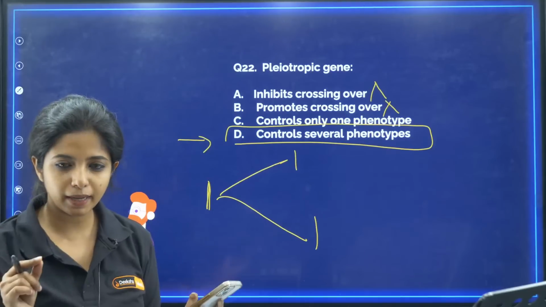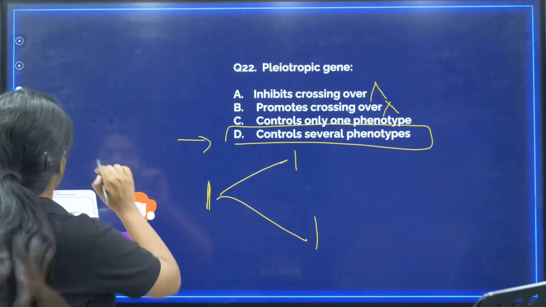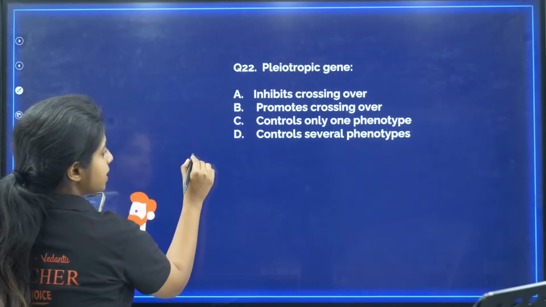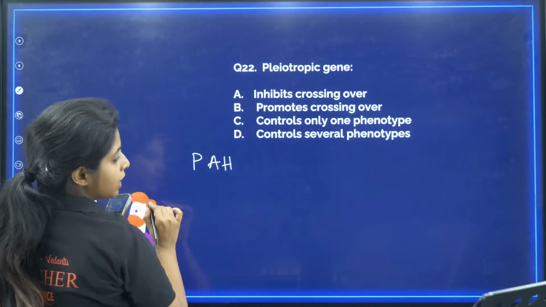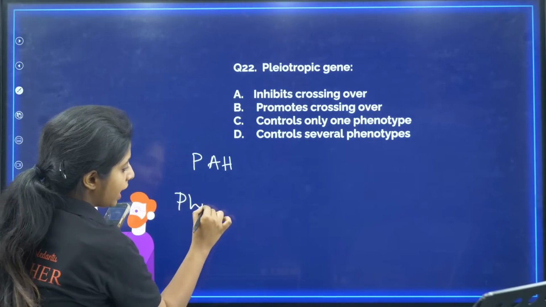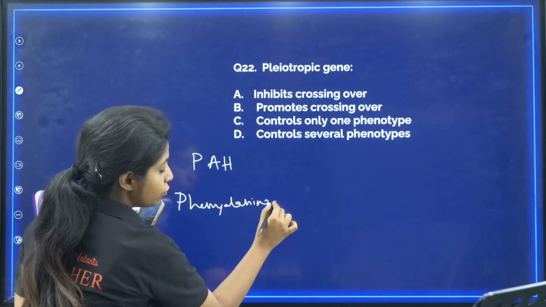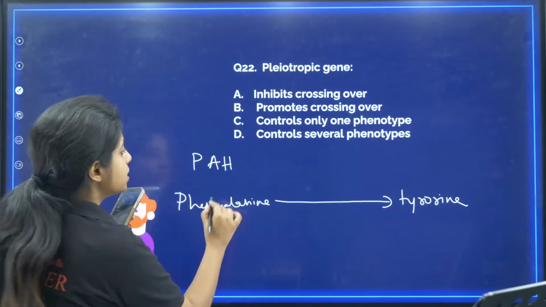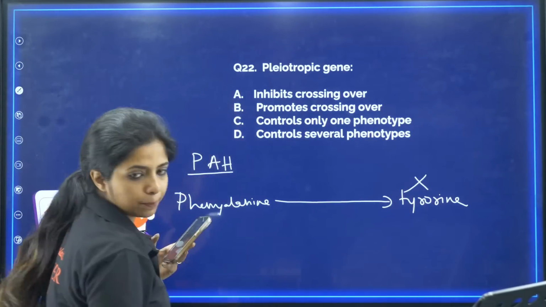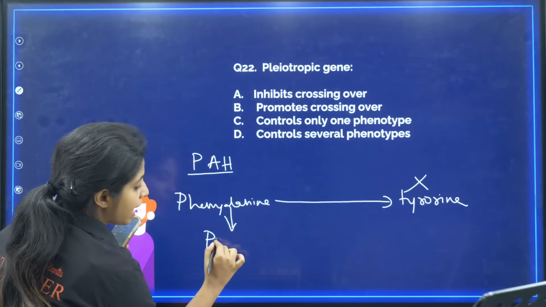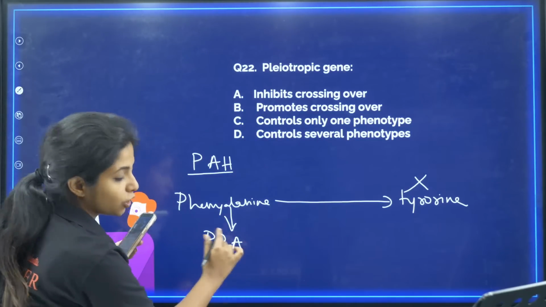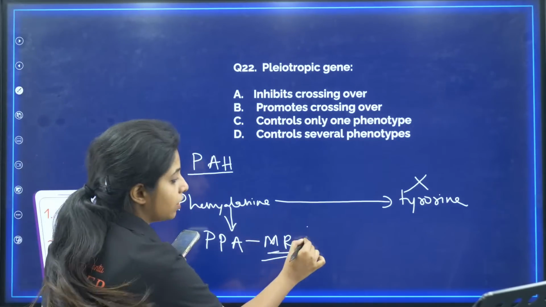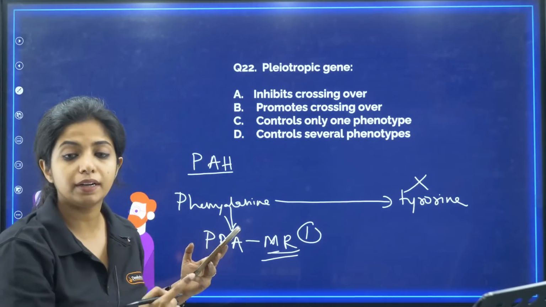Can I just take a second to explain this for the children who didn't understand? Listen to me very carefully. There is a disorder, phenylketonuria, where the enzyme phenylalanine hydroxylase is not being produced. Usually phenylalanine in our body is converted to tyrosine, but since this enzyme is not there, this conversion is not taking place, which is why phenylalanine accumulates as phenylpyruvic acid. That will be causing mental retardation. So this is one trait that it controls.